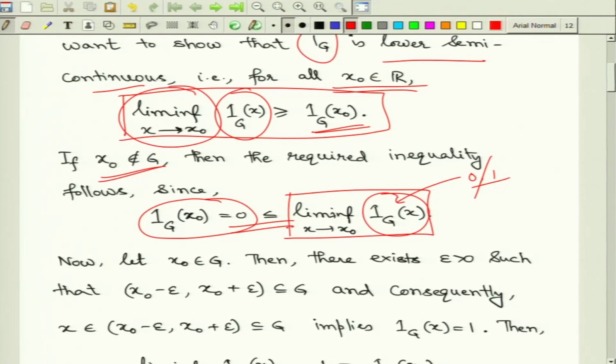Therefore, this inequality immediately follows just by definition as long as the point is outside G.